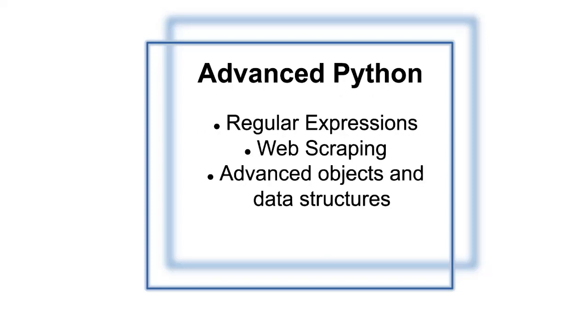Then we'll move on to advanced Python topics. The very first we have regular expressions. Let's say you have a document in which you want to find phone numbers stored in a specific type of pattern. We can find that using regular expressions. Then we have web scraping. Using web scraping, you can pull data from websites. Then we'll also see advanced objects and data structures. Then with the knowledge gained, we'll create our final milestone project.